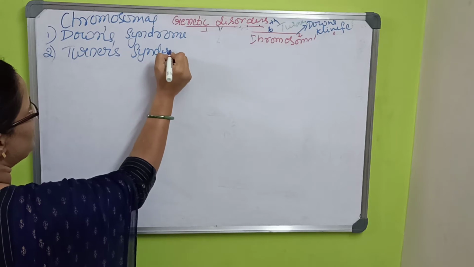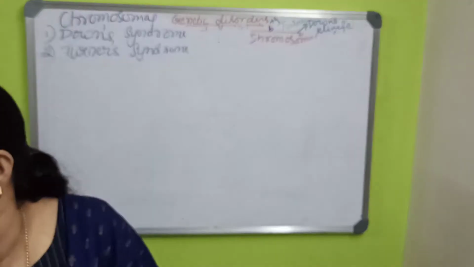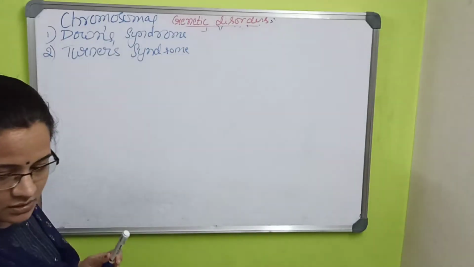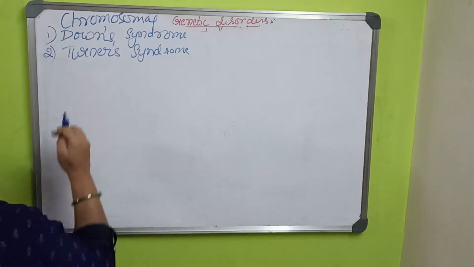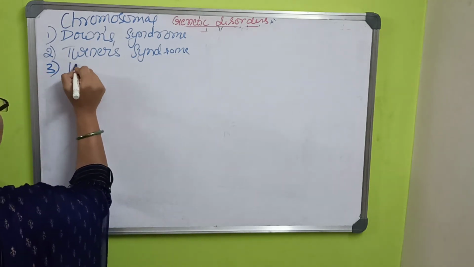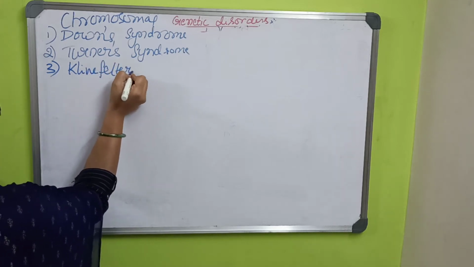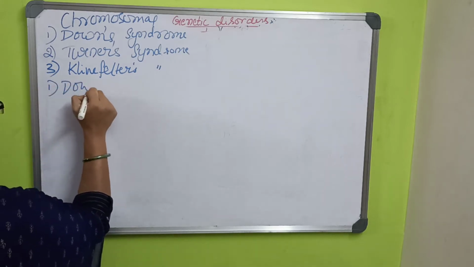The second one is Turner syndrome, and the third is Klinefelter syndrome. So the first disease here is Down syndrome.